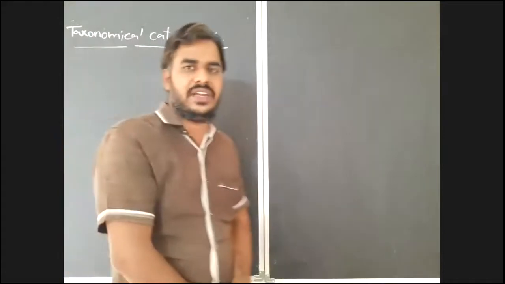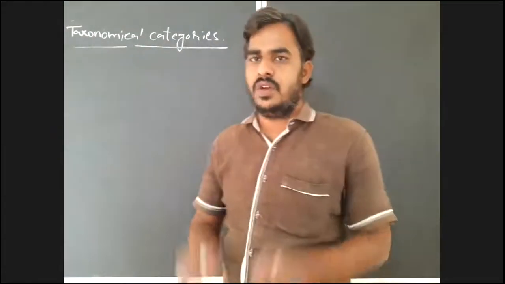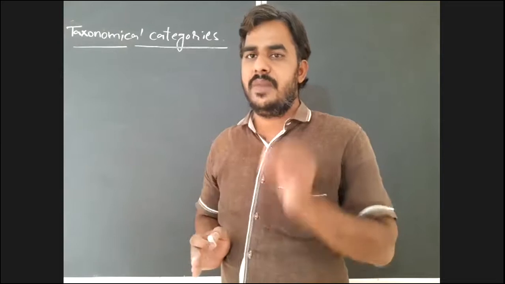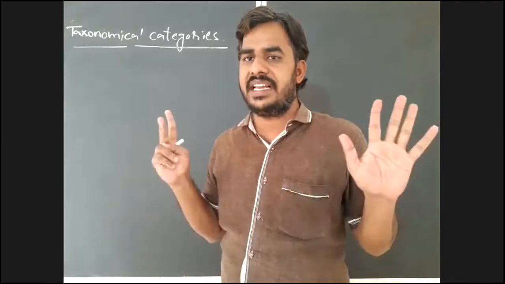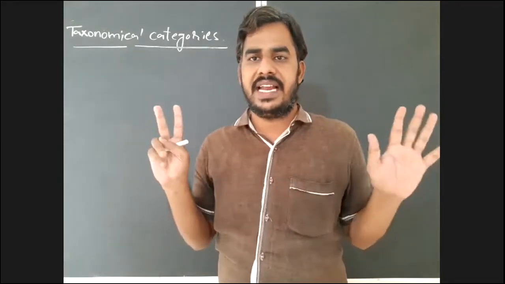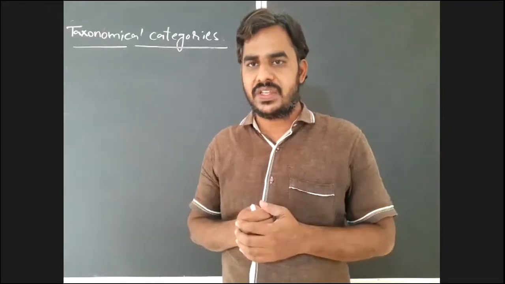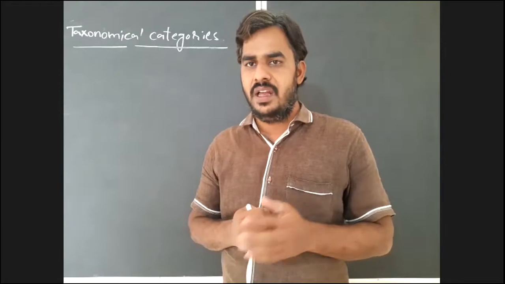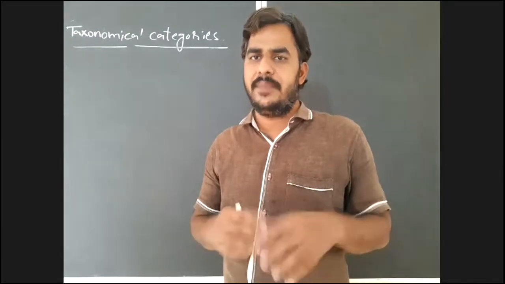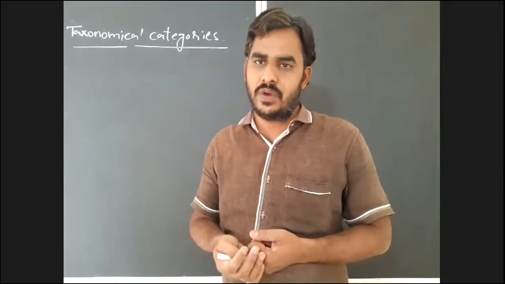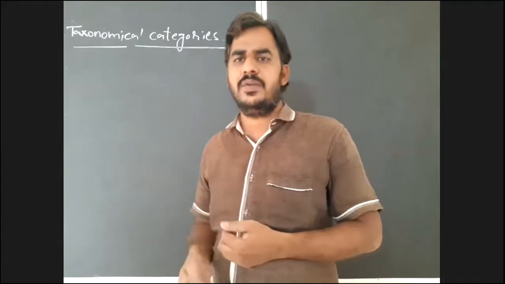So we must use these 7 categories to classify any living organism. To classify any living organism, we must use at least 7 categories. These are known as obligatory categories. Along with these 7, some more we may also use. We will discuss all that.